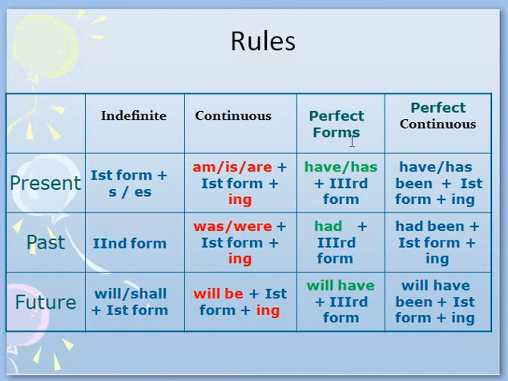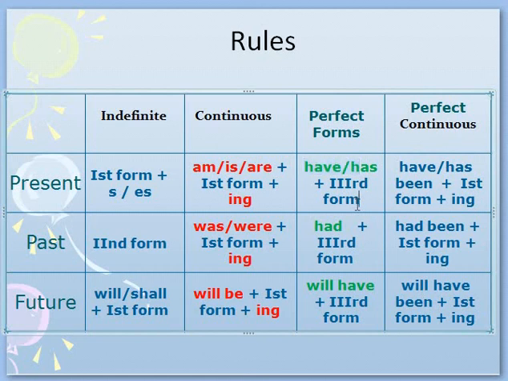In the perfect form of all tenses we use the third form of the verb. In present tense we use has and have, as in I have played. In past tense we use had with the third form of the verb, and in future we use shall or will have with the third form of the verb. In all perfect continuous tenses, we use the first form plus ing, and we use been in every situation, like has been, have been, had been, and shall or will have been, along with the first form and ing.